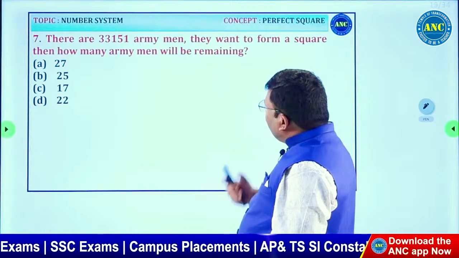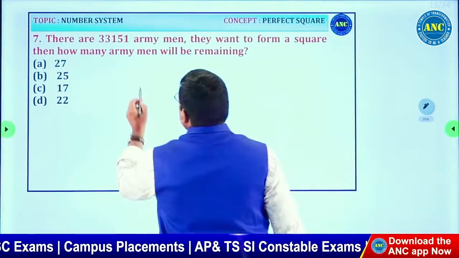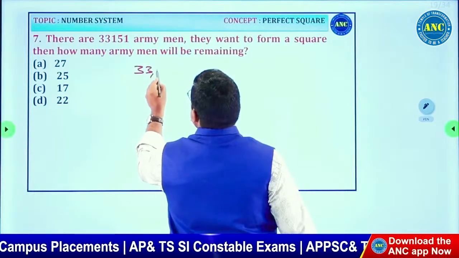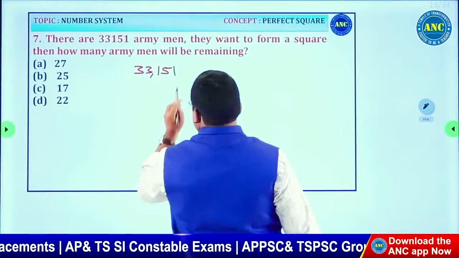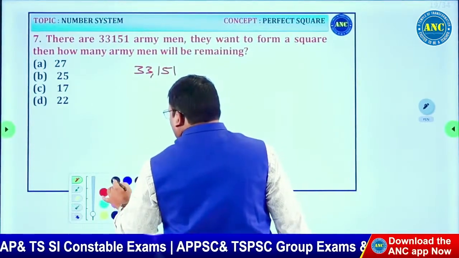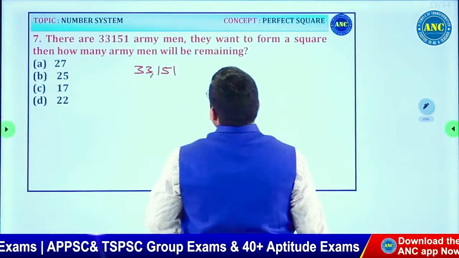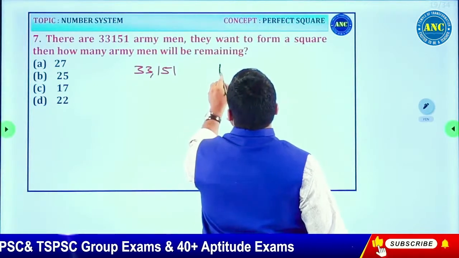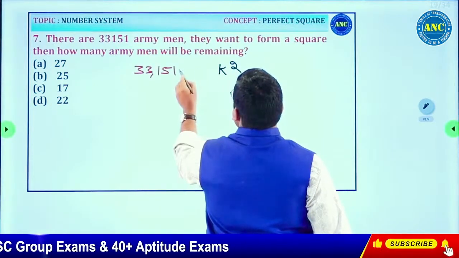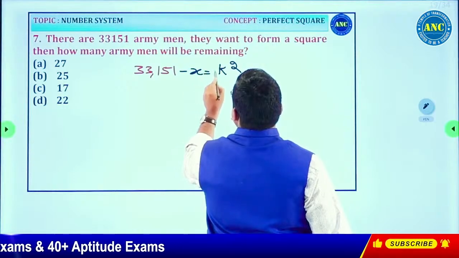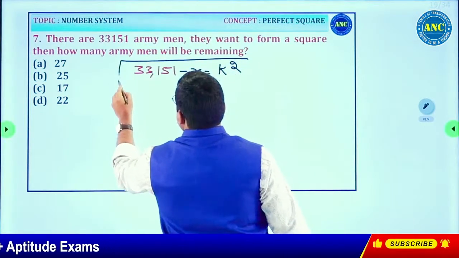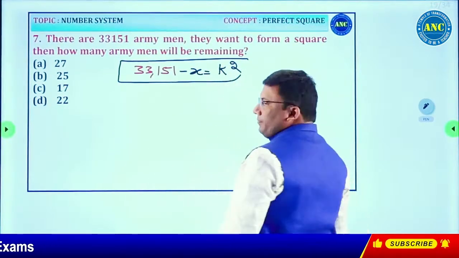Next one. There are 33,151 army men. They want to form a square. How many should be subtracted such that the resultant will be a square?